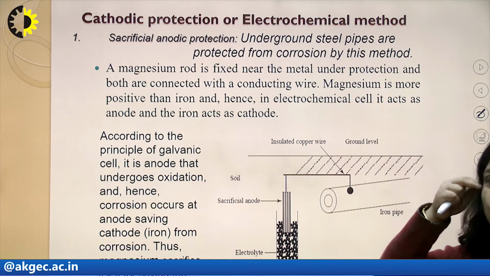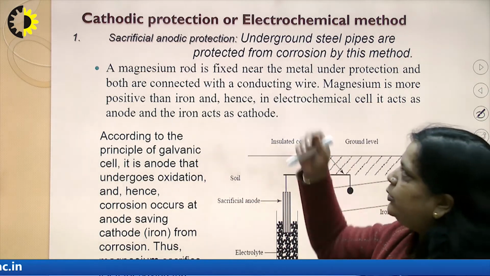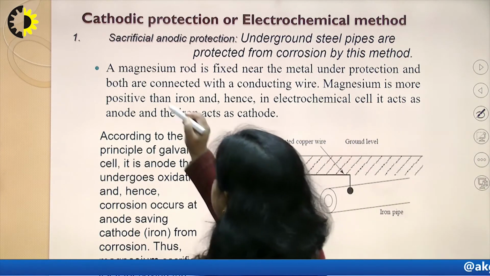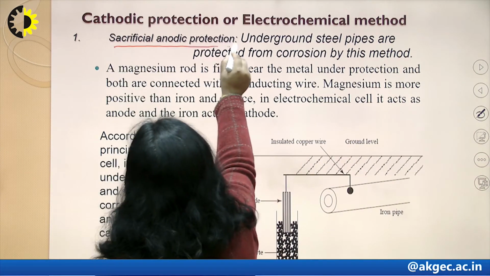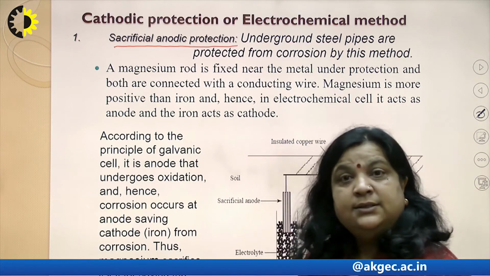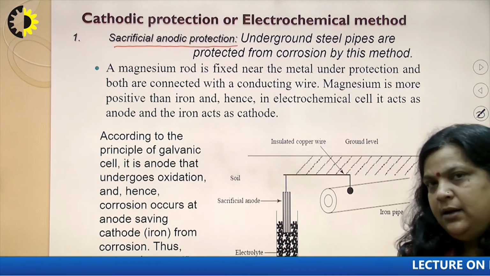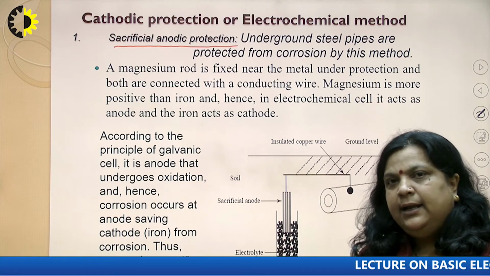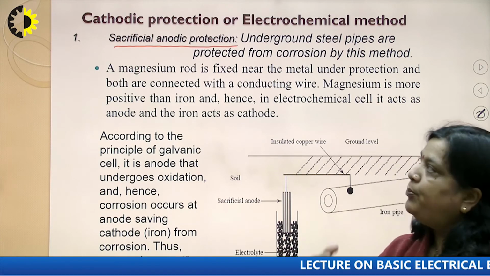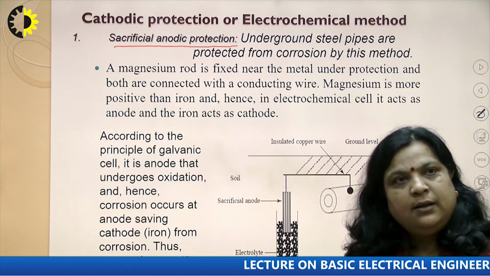There are two methods of cathodic protection. The first is sacrificial anodic protection. Sacrificial means a new metal which is added sacrifices itself to protect our metal.